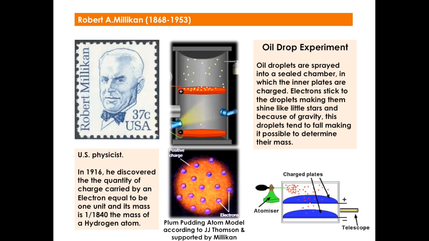In this experiment, oil droplets are sprayed into a sealed chamber in which the inner plates are charged. Electrons stick to the droplets, making them shine like little stars. And because of gravity, these droplets tend to fall, making it possible to determine their mass. Again, the model that he believed in was the plum pudding model.